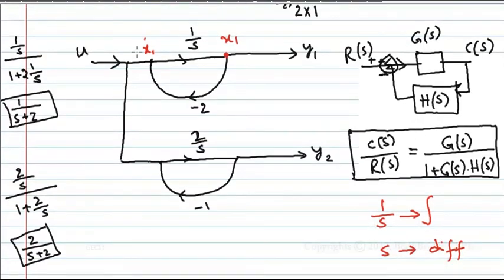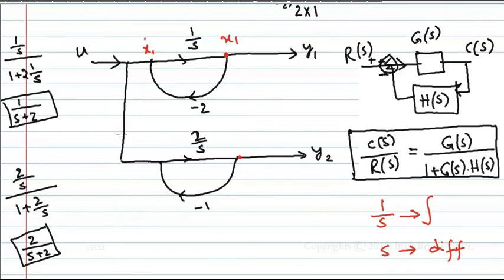You understood? X dot represents x into s, and into 1 by s you are doing, so you are getting x1. Therefore in this way we write. Whenever we have 1 by s, we will first write x1, and at the back of that we will write x1 dot. From where is it coming? From this arrow. According to this we will write.